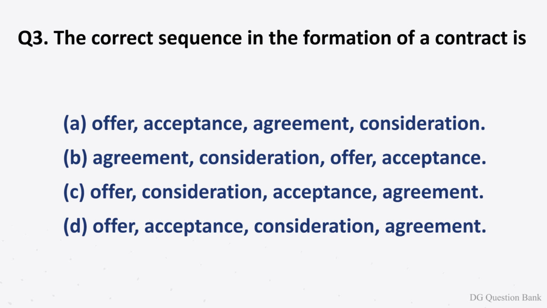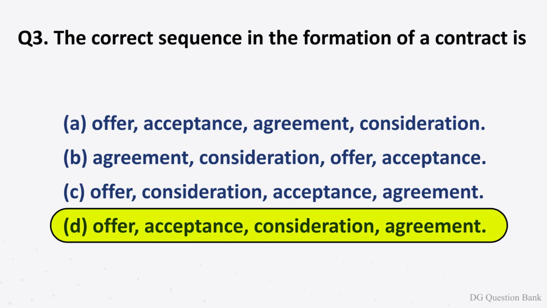Question number 3. The correct sequence in the formation of a contract is. The options are option A, offer, acceptance, agreement, consideration. Option B, agreement, consideration, offer, acceptance. Option C, offer, consideration, acceptance, agreement. Option D, offer, acceptance, consideration, agreement. The correct answer is option D, offer, acceptance, consideration, agreement.